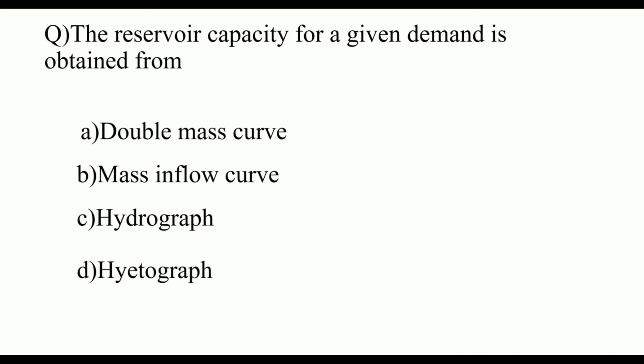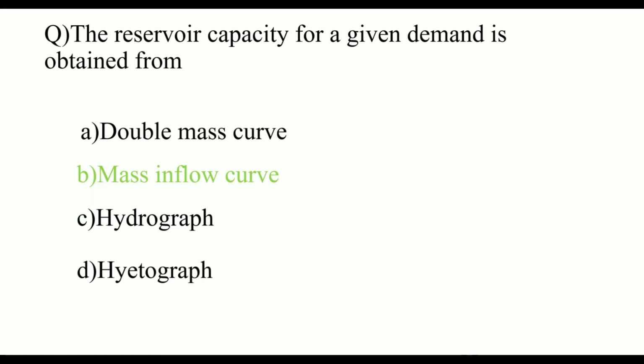Next question is, the reservoir capacity for a given demand is obtained from a double mass curve. The double mass curve is used to determine the consistency of a rainfall record. So double mass curve is not the answer. Next, mass inflow curve. Mass inflow curve deals with the reservoir capacity. So B is the answer. But see, hydrograph means runoff, a plot drawn between the runoff and time. So this is also not a correct answer.